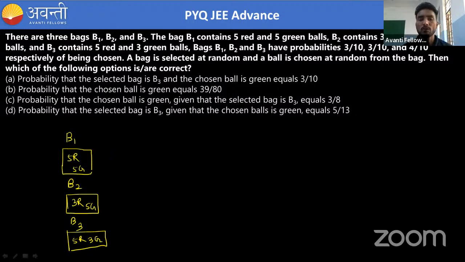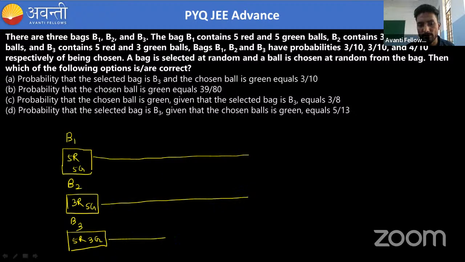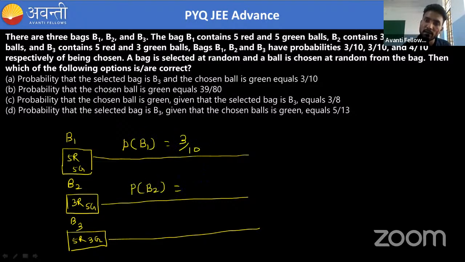Okay. So now we are choosing. So simply you have to draw a graph like this. If you see my previous lecture, I have discussed it like this. So first of all, what will we do? We will choose the bag. If we are choosing bag 1, the probability of choosing bag 1 is already given. It is 3 by 10. Similarly, if we are choosing bag 2, it is 3 by 10 again, and PB3 is given as 4 by 10.